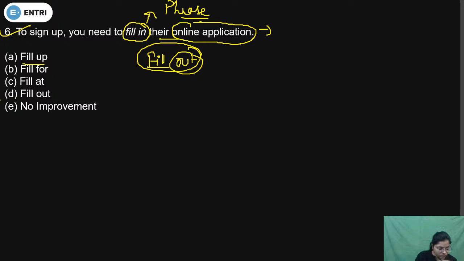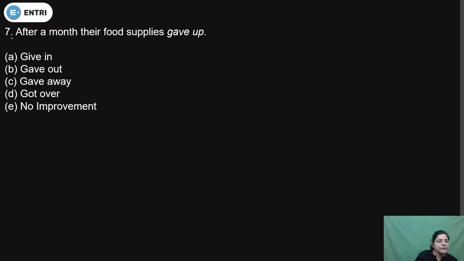The correct answer option will be D, because we are going to fill in the details in official documents, and an online application is a case of official documents. So definitely we will fill in the personal information. So in that case we will use out after fill. That's why the correct answer option will be D. Is it clear to all the students? Just comment fast, students. Otherwise come to the next question.